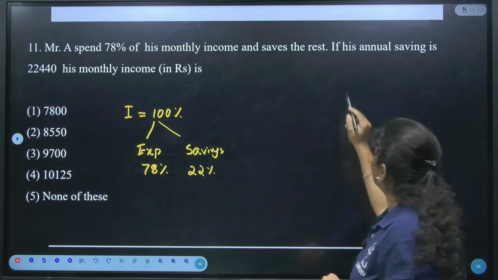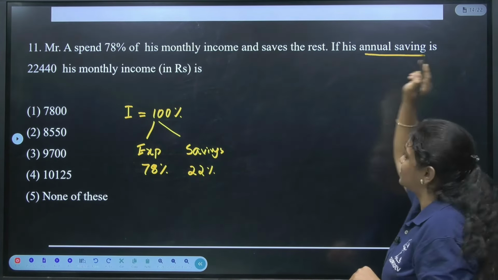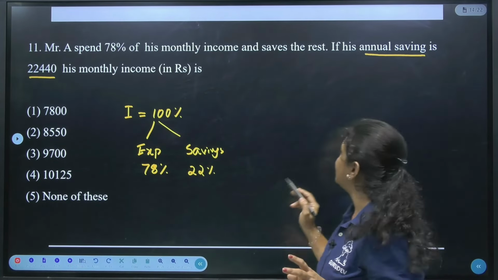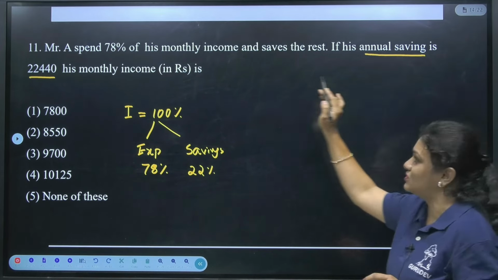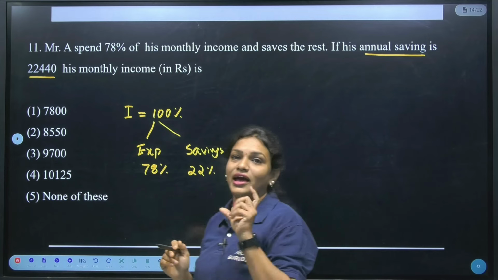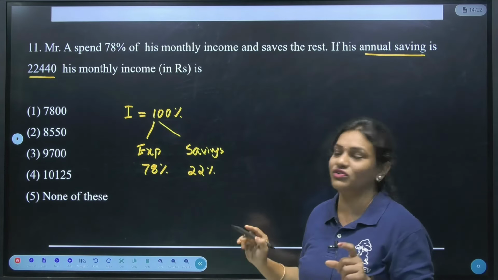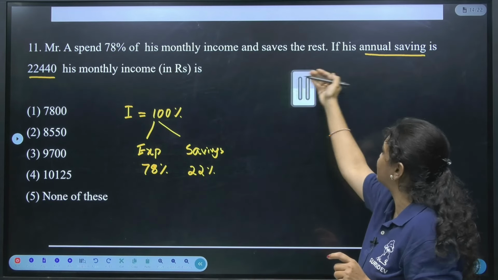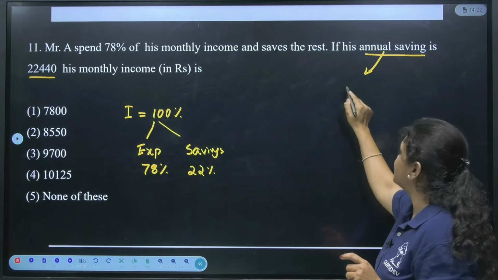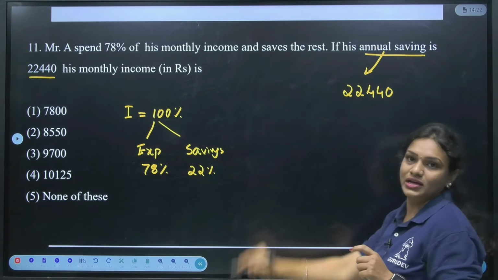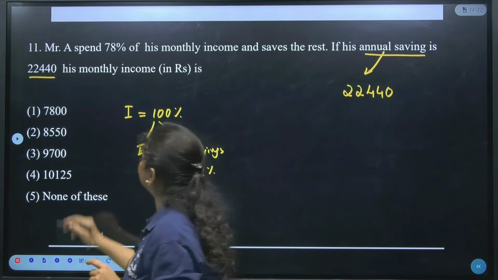Next, his annual savings is 22,440. According to the question, the annual savings is 22,440. Is it clear? Yes.